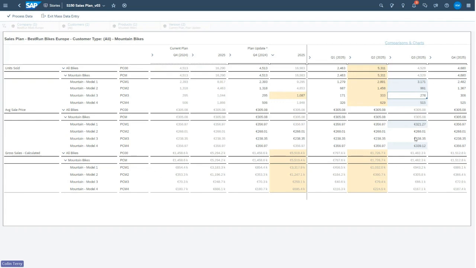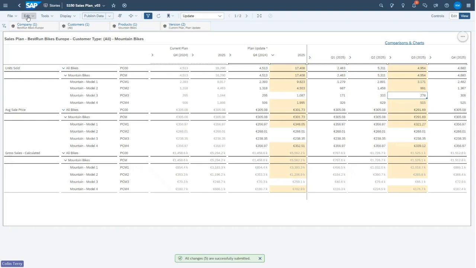When I'm happy I've made all the changes I want, I can go over here to process data. And all those changes are taken into effect in one go and updated appropriately. I can also make use of what's called a planning panel to have a bit more control over how these figures are distributed down. So for instance, if I go up here, highlight Q4 units sold, go to distribute value,